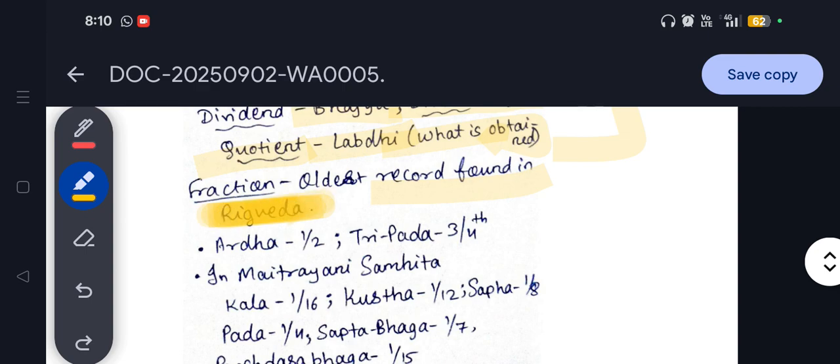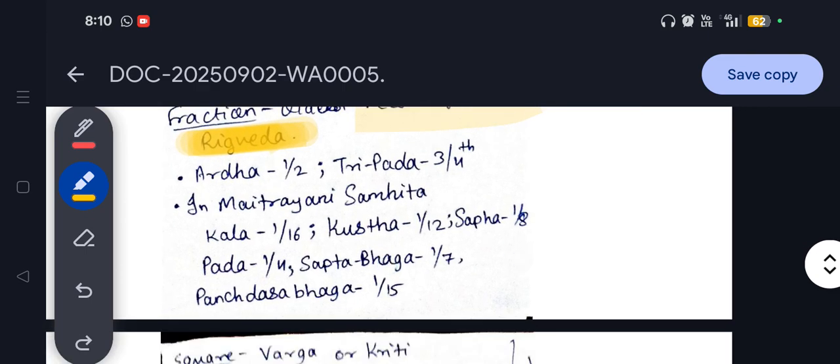Okay, so this is the important point that you have to note. Fraction has different types of fractions. Every number out of 100 there is a fraction. So ardha means half, tripada means 3/4, and in the Maitrayani Samhita, Kala means 1/16. Kushtha means 1/12. Safa means 1/8. Pada means 1/4. Saptabhaga means 1/7. And Panchadasha Bhaga means 1/15.